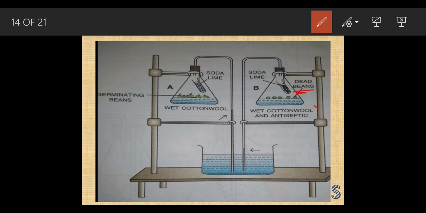We have to apply the antiseptic. What is the function of this antiseptic? The function of this antiseptic is to avoid bacterial decay. Okay, the seeds which are dead.